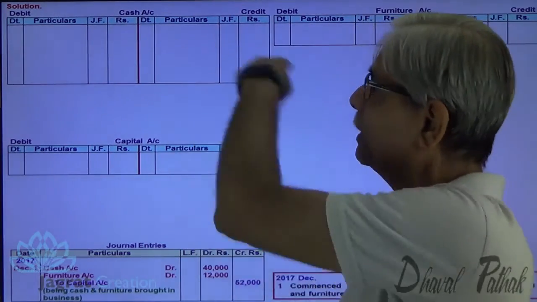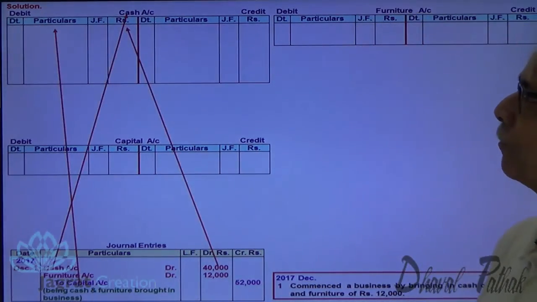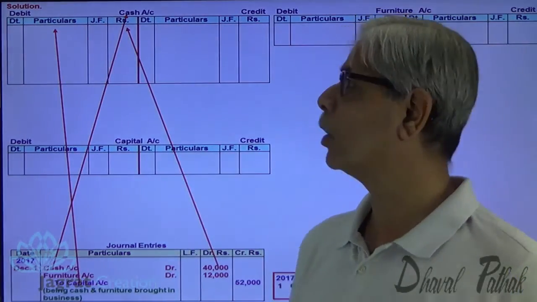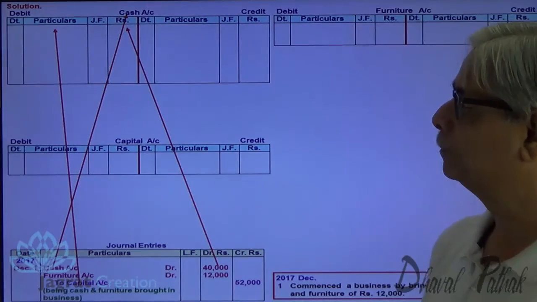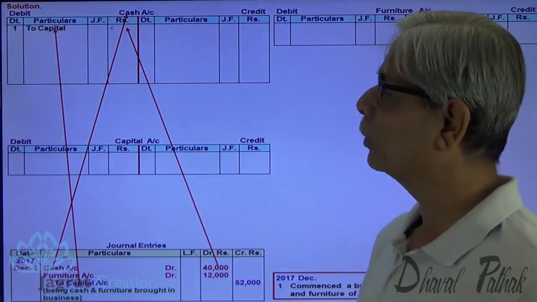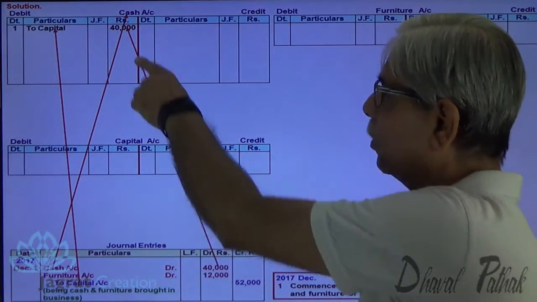Now I write on the debit side of cash account. Cash account, write on the debit side. Here in particulars, write the name of the opposite account, to capital. Here you write the date. So 1st December is the date. Then write to capital. Then write this amount, 40,000. This is how cash account gets debited.